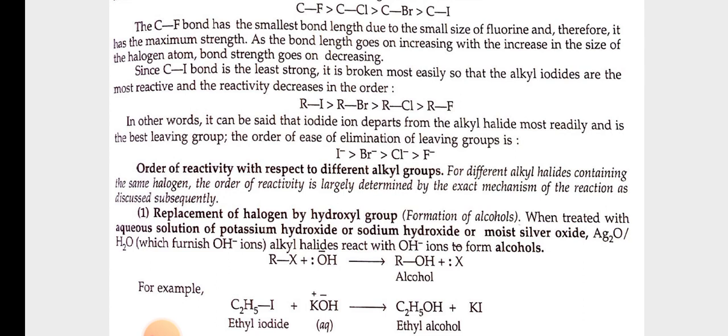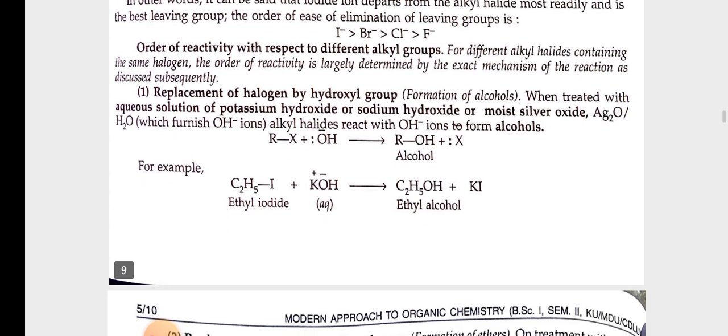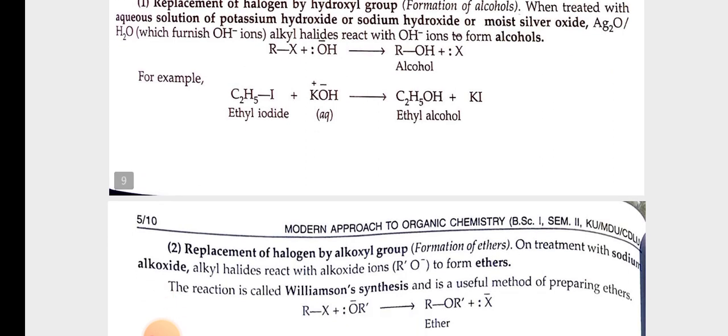First, replacement of halogen by a hydroxyl group, formation of alcohols. When treated with aqueous solution of potassium hydroxide or sodium hydroxide, or moist silver oxide Ag2O or H2O, alkyl halides react with OH negative ions to form alcohols. For example, C2H5I plus K positive OH negative gives rise to C2H5OH plus KI.